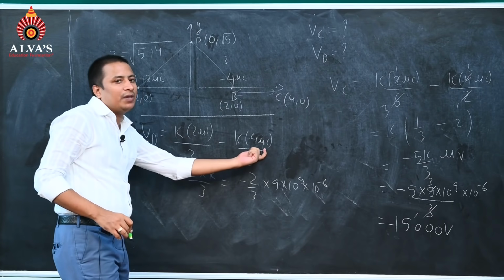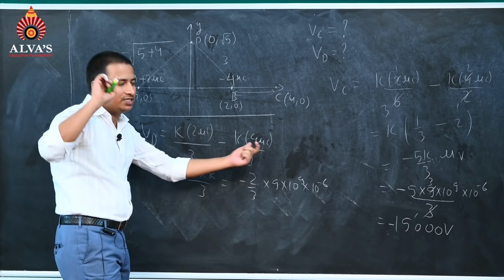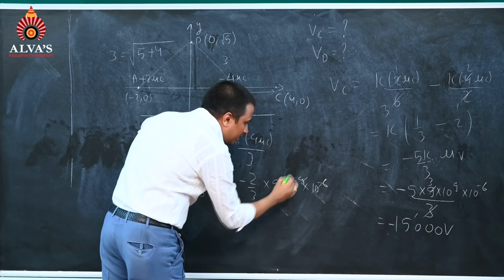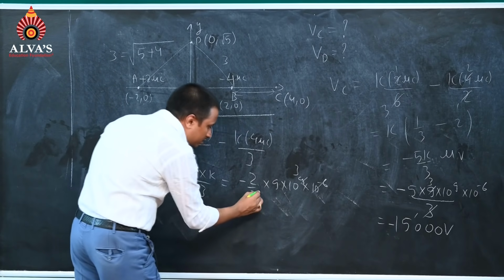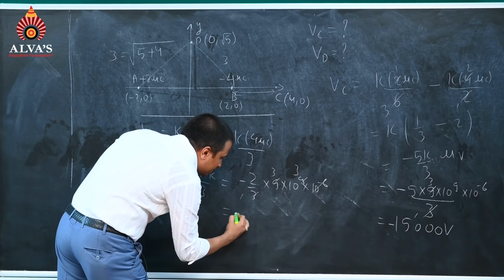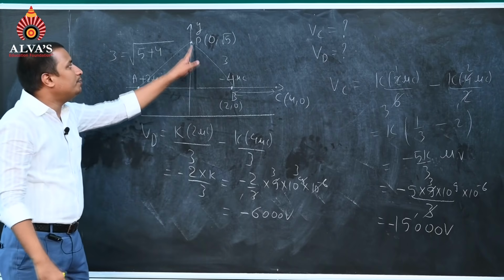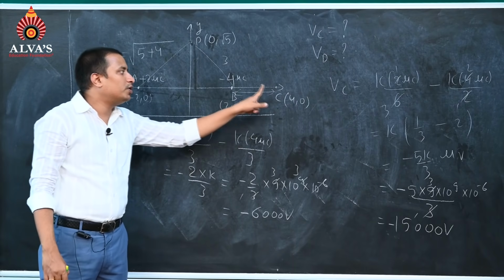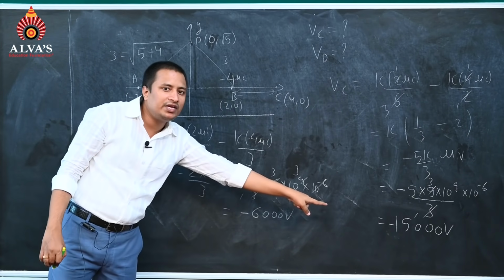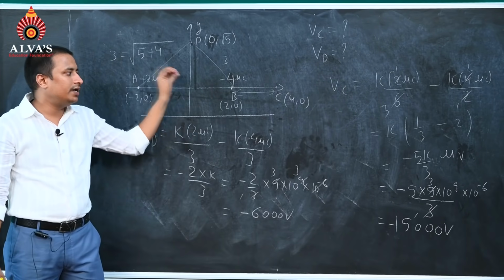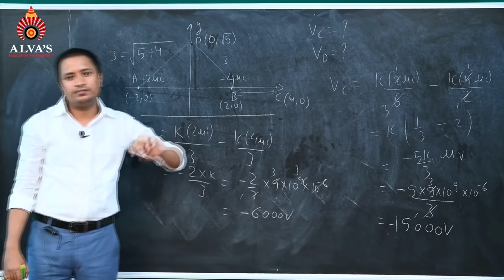Why? Because we have this microcoulomb. Micro is 10 raised to power minus 6. We can cancel it out. It will give us 10 raised to power 3. 3 can be cancelled. It will give us minus of 6,000 volt. So potential at D point will be minus 6,000 volt, while potential at C point will be minus 15,000 volt. Please write it. These are the two answers.